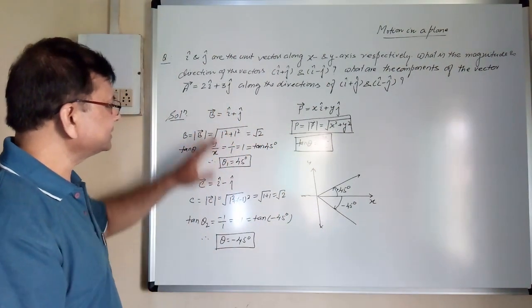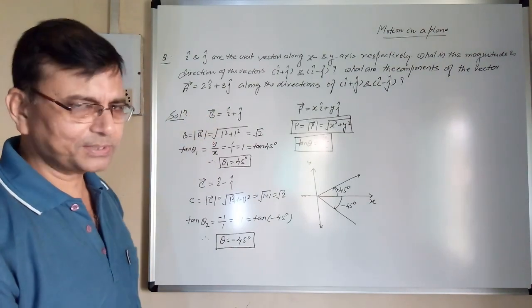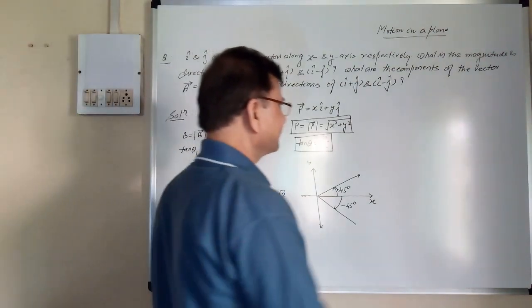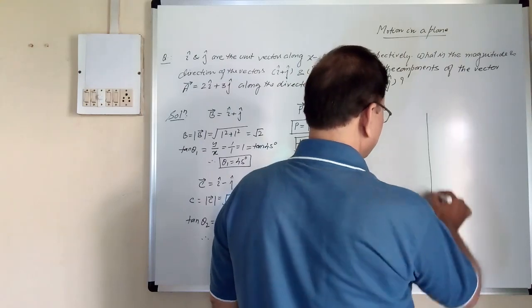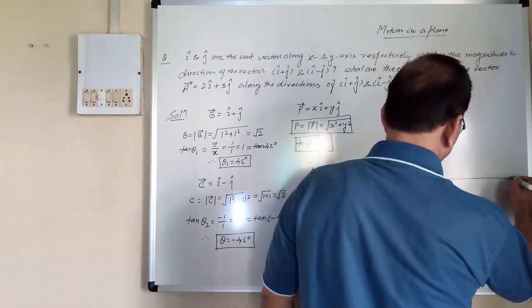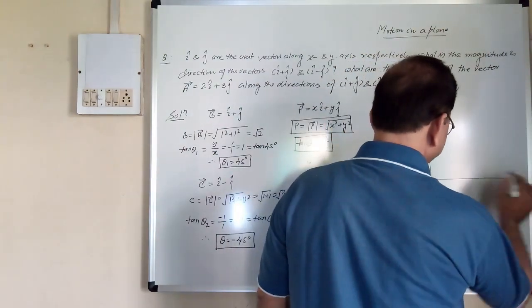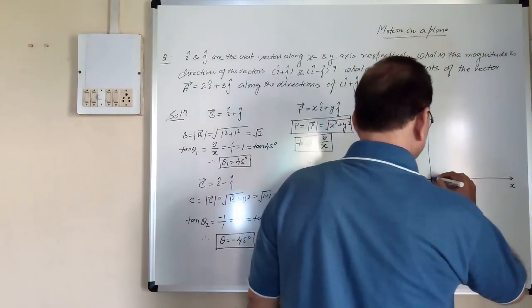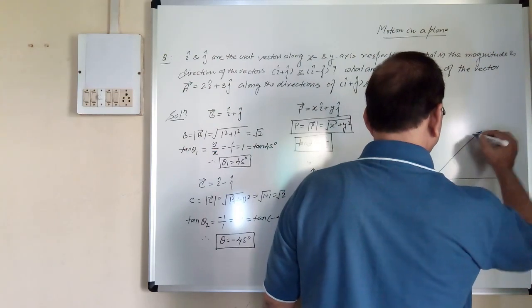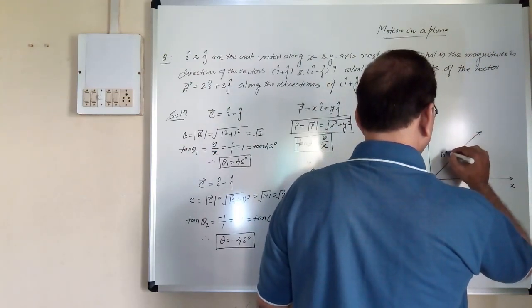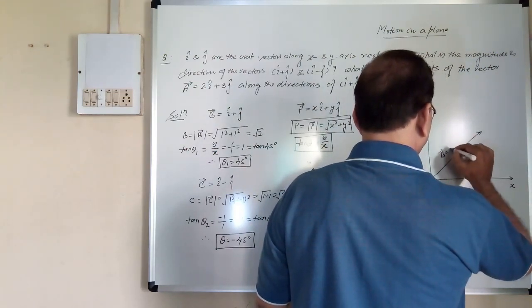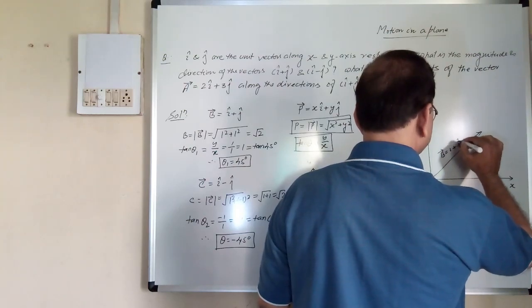So according to this, these vectors can be represented like this. Suppose this is the reference axis I have drawn. So this is the vector b, I plus j.